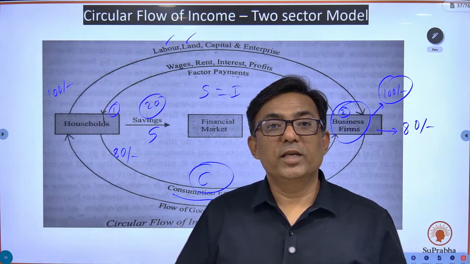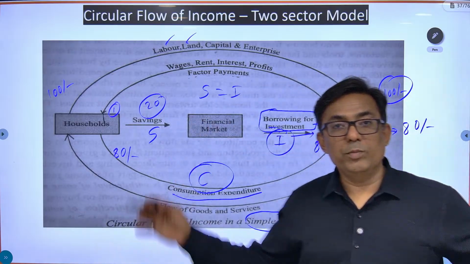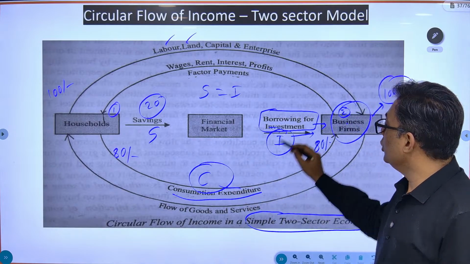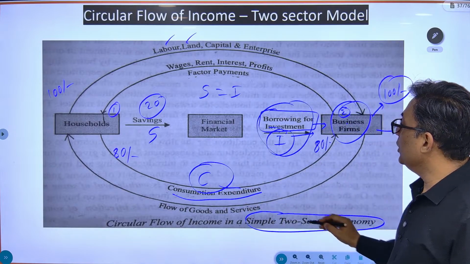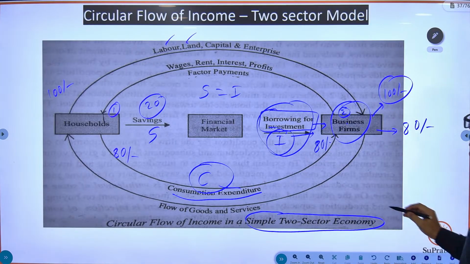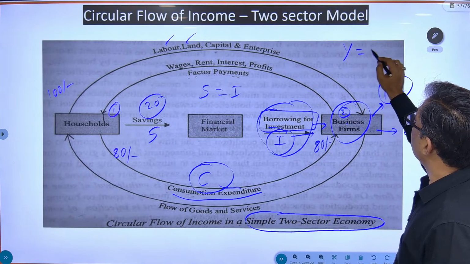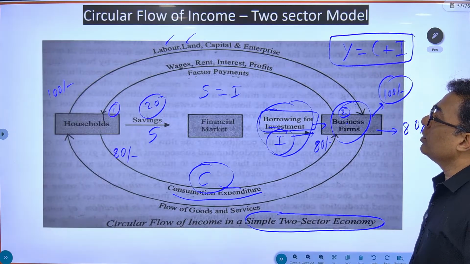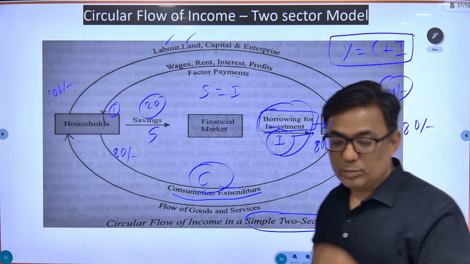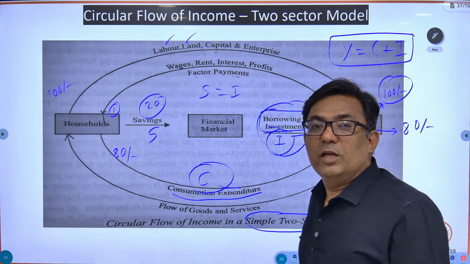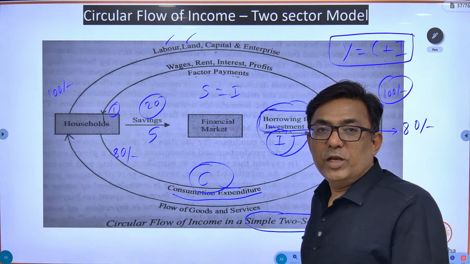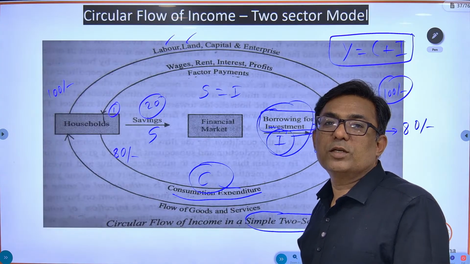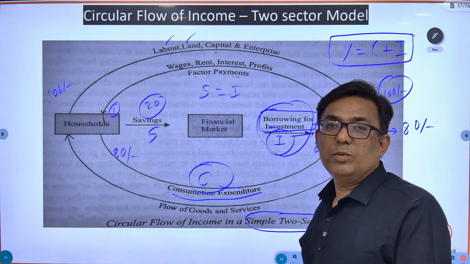So the business firms are going to produce whatever is the consumption expenditure, whatever the households are going to consume, and whatever is the investment expenditure. In that case, the equation is going to be Y is equal to C plus I. This is the national income equation for a two-sector economy. Kindly note down this equation. We are going to scale up the equation, but for the basic two-sector economy it is Y is equal to C plus I.